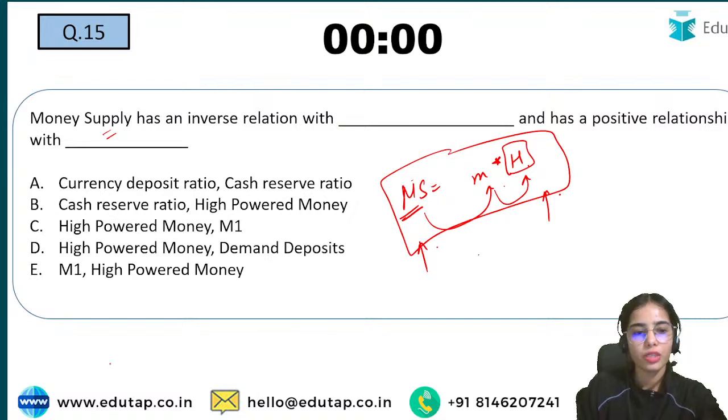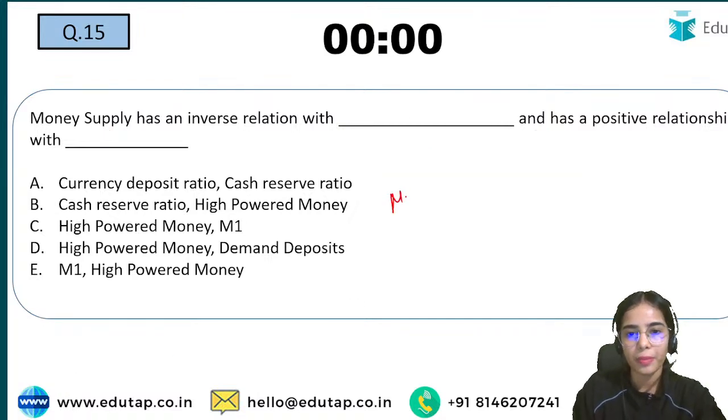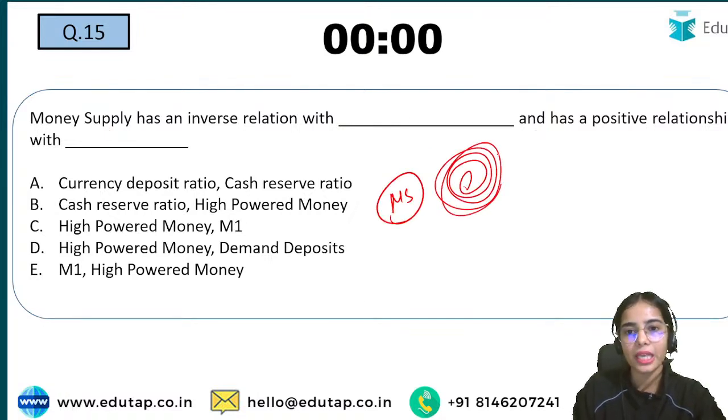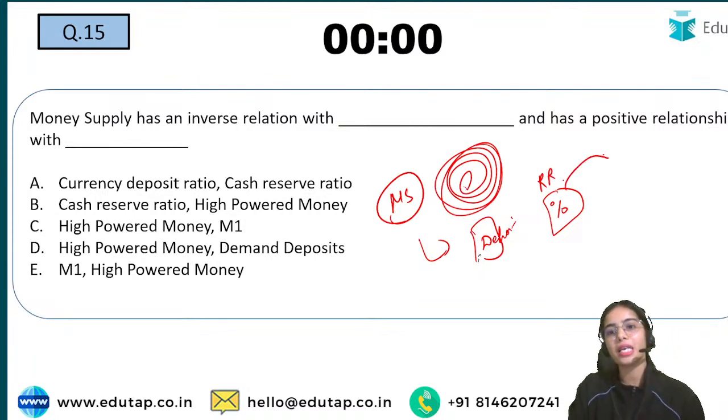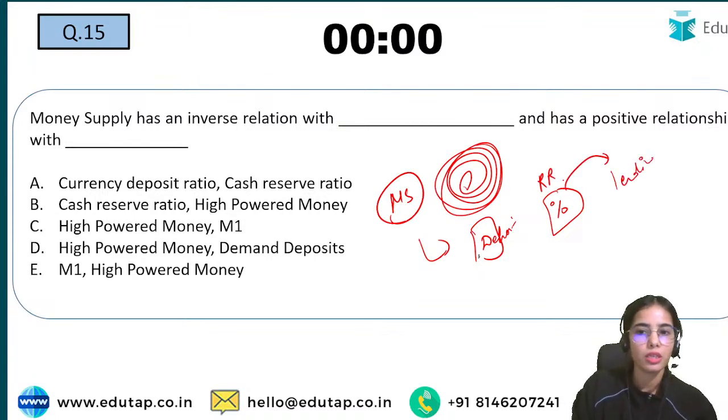Money supply is the total money that is being supplied in the economy. Now let's say that you are depositing money with the bank. The bank is only keeping a percentage of that deposit, the reserve ratio, and the bank is lending the rest to some other person.